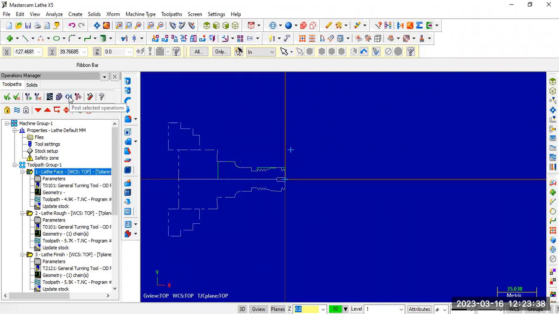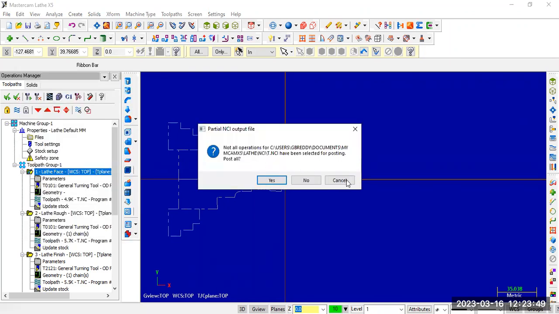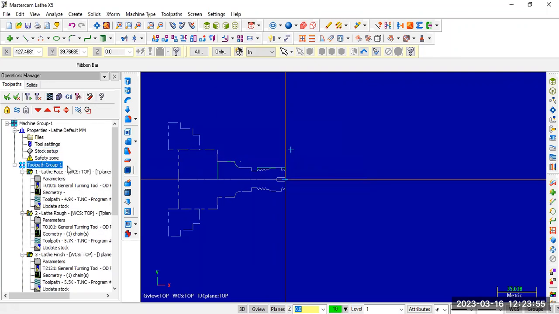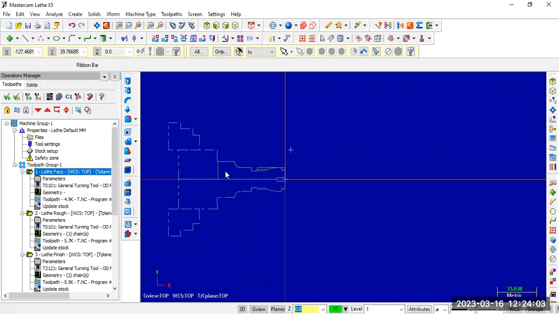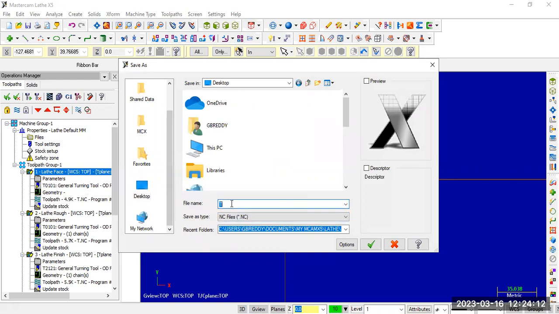Simply click this G1 symbol. Click OK. Tool path group, all operations are selected. G1. Click on OK. Save this NC file, dot NC, on the desktop. NC lathe. Okay.